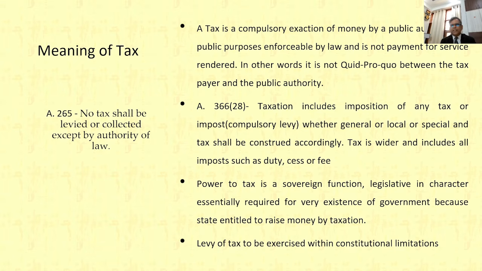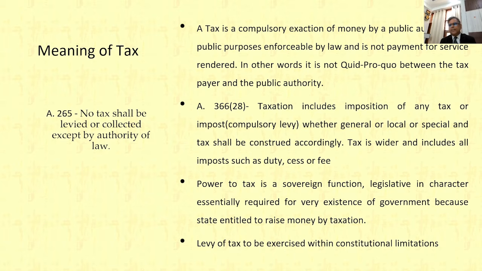These laws are enforceable by law, and this is not payment for any service. Although we are collecting tax for the development of the country or a state, we are not specifically providing any service against the tax collection.